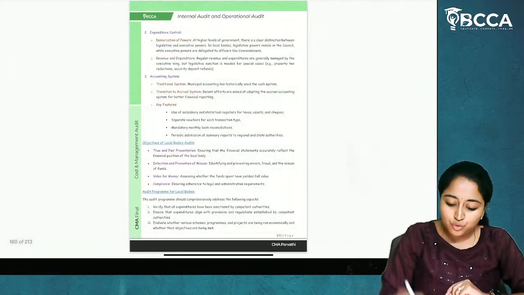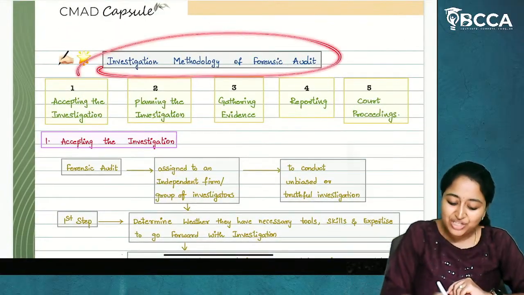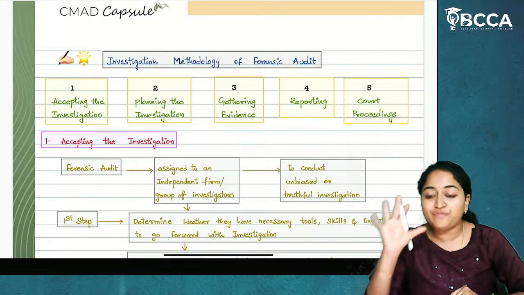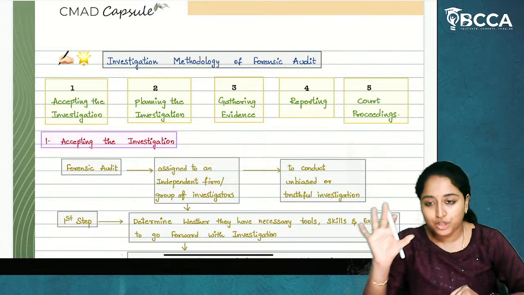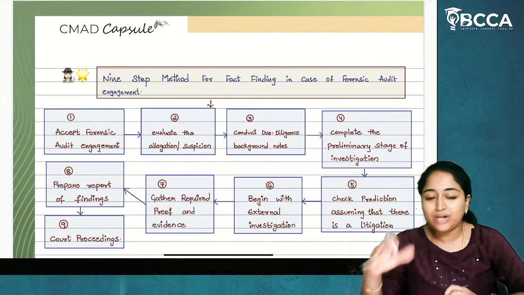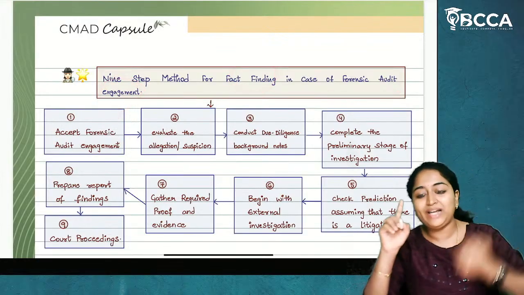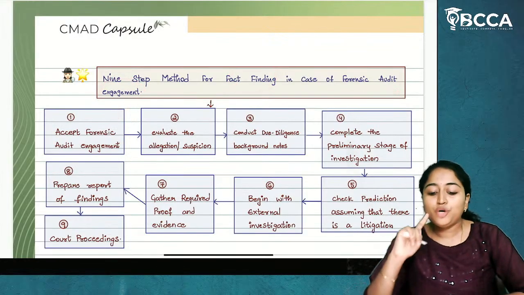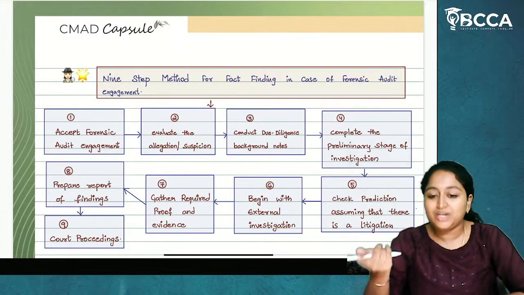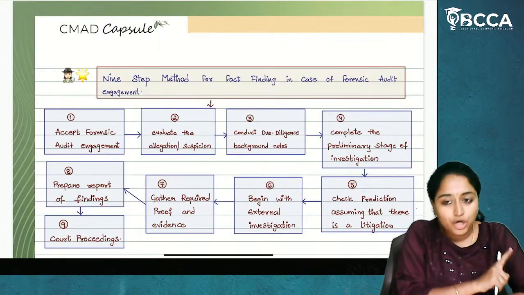Now, I have received many queries from the students that we have 2 concepts from forensic audit. Now, what are those 2 concepts? One concept is about investigation methodology of forensic audit, in which we will be discussing 5 steps of investigation methodology. And we have another topic right after that, called the 9-step method for fact finding in case of forensic audit engagement. If you are going for a fact-finding procedure, it is also an investigative procedure. And the previous one is called an investigation methodology.